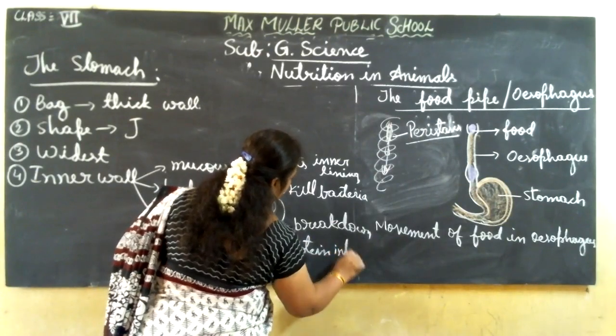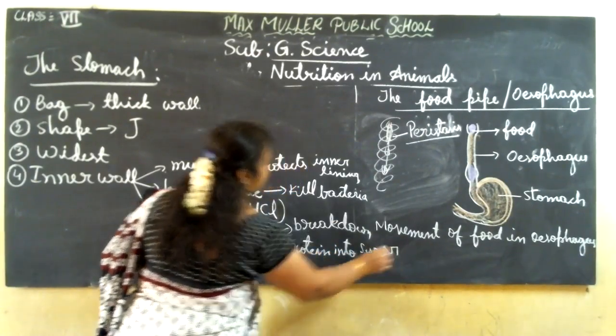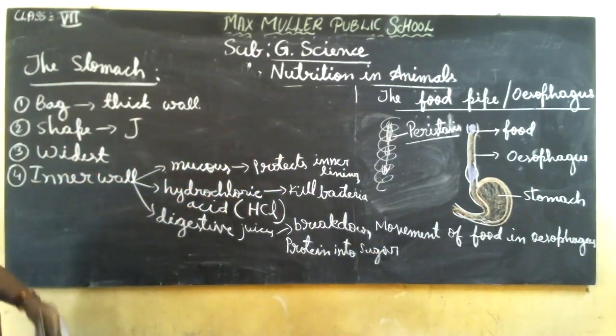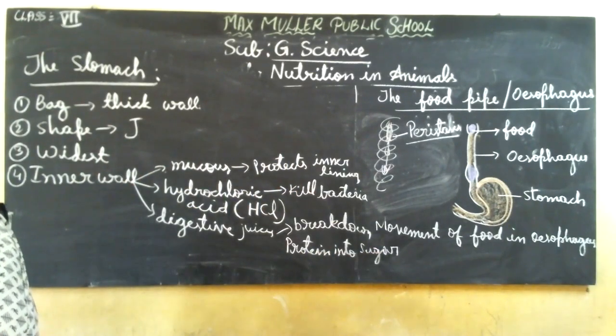I told you earlier, these complex substances are broken down and converted into simpler substances.